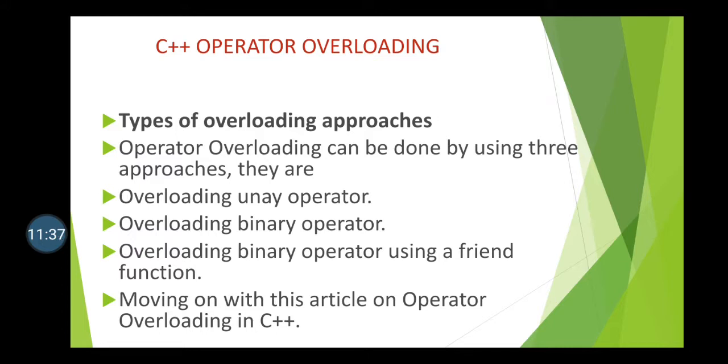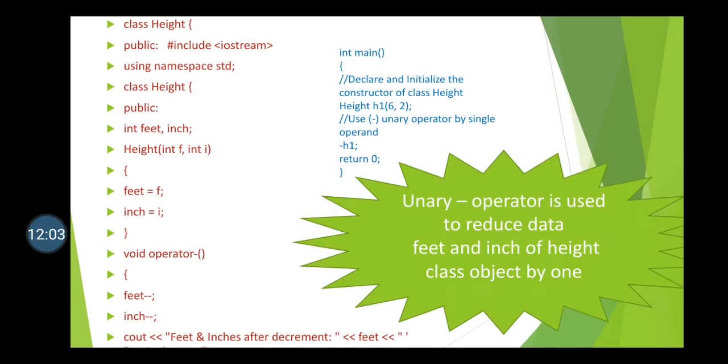Okay, now what are the different types of operator overloading? See, there are 4 different types of operator overloading. Overloading unary operator. Second type is overloading binary operator. The third type is overloading binary operator using friend function. And the last one, moving on in this article on operator overloading.